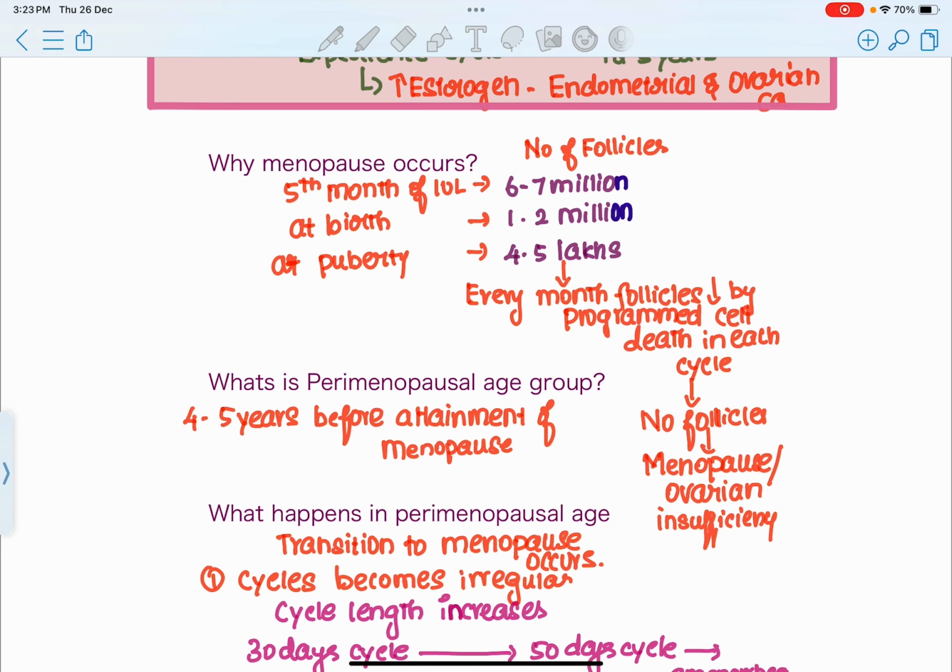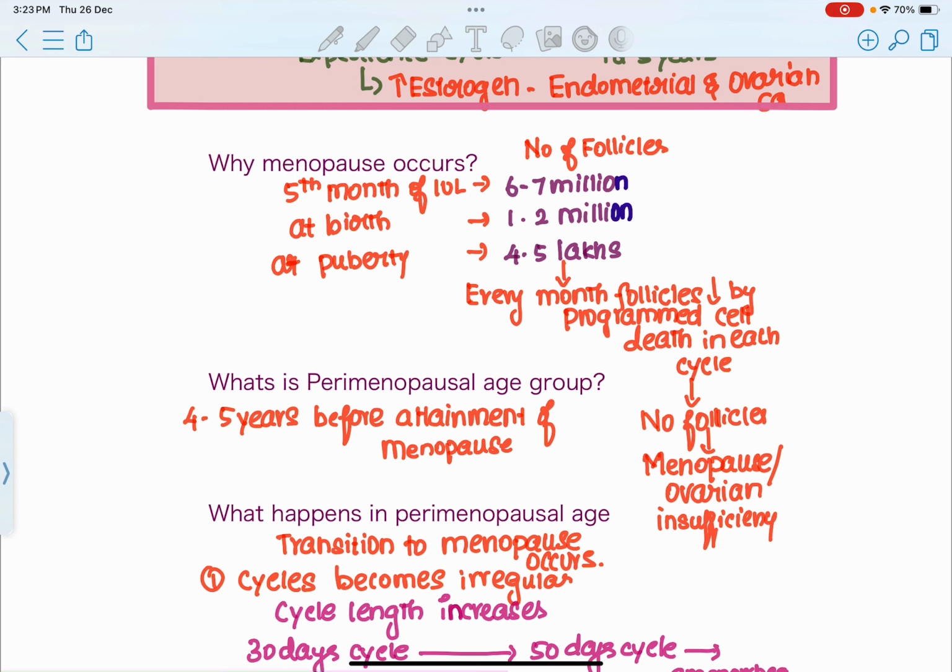So even after puberty, these ovarian follicles are going to undergo apoptosis and decrease in number. As the female menstruates every single month for the next 20 to 30 years, every month the number of follicles is going to get depleted through apoptosis. By around 47 to 51 years, the number of ovarian follicles in the female's ovary is going to decrease, and finally there are no more ovarian follicles left in the female's ovary.